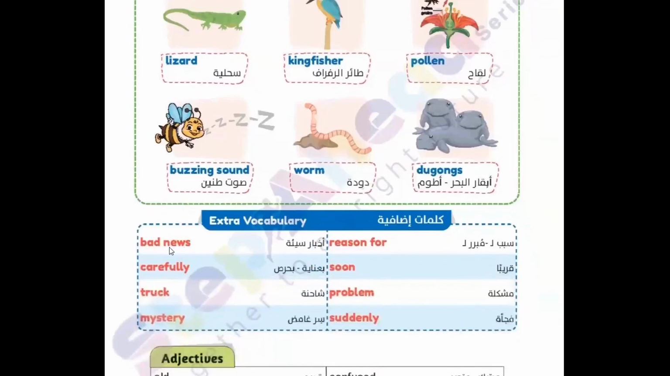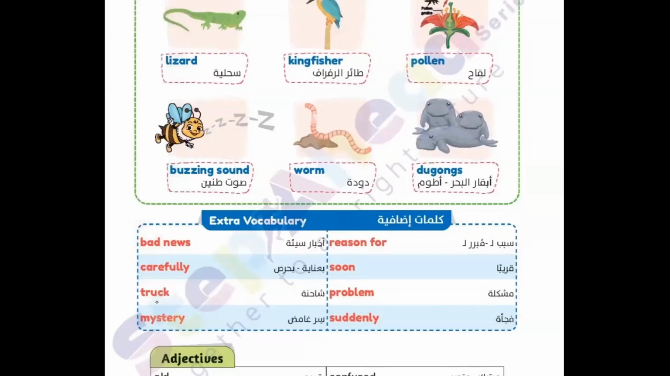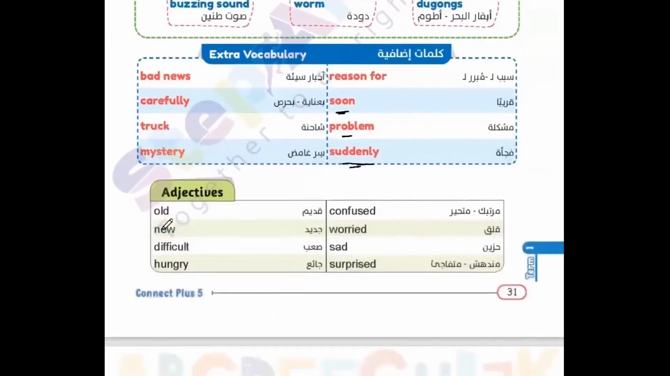Bad news, carefully, track, mystery, reason for, soon, problem, suddenly. And now we will move to a group of adjectives.